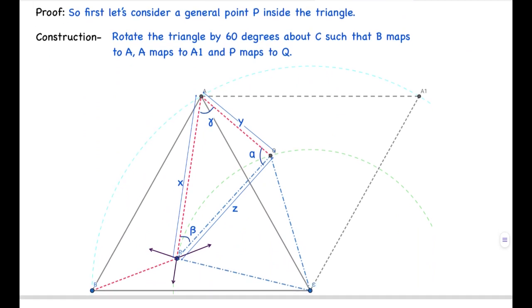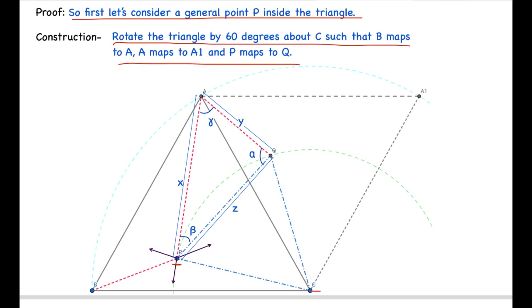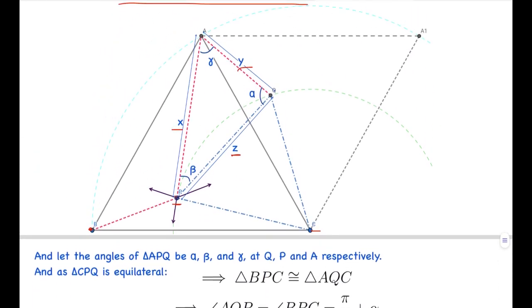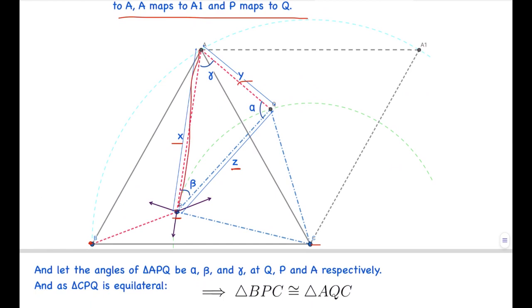So first of all, to prove this, let's consider a general point P inside the triangle. This is the general point P. Now to prove this, we do a construction where we rotate the triangle by 60 degrees about point C, such that B maps to A and A maps to A1, which means that the point B comes to point A and point A comes to some point A1. Now I assume that the angles of triangle APQ are alpha, beta and gamma at Q, P and A respectively.